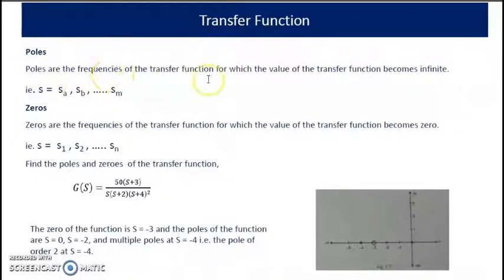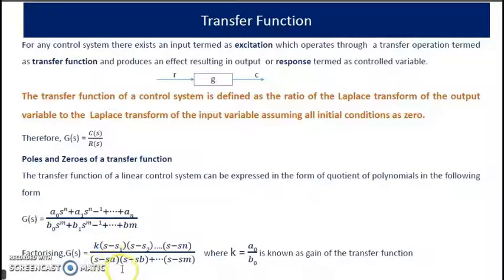Poles are the frequencies of the transfer function for which the value of the transfer function becomes infinite. That is, s is equal to sa, sb, say up to sm. In this particular expression, if we give these values for s, the value of the transfer function will become infinite. They are called the poles of the transfer function.